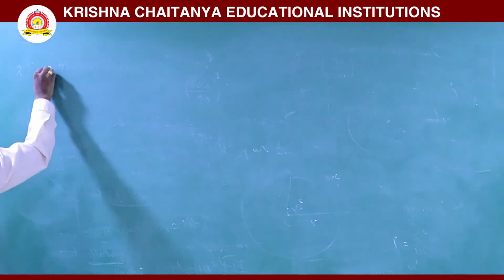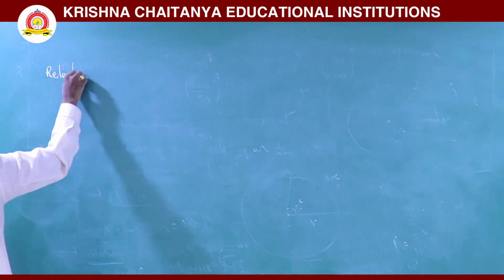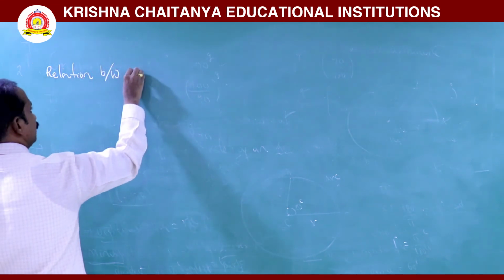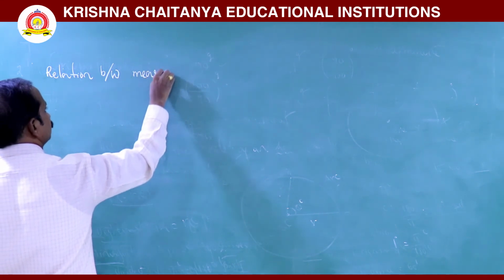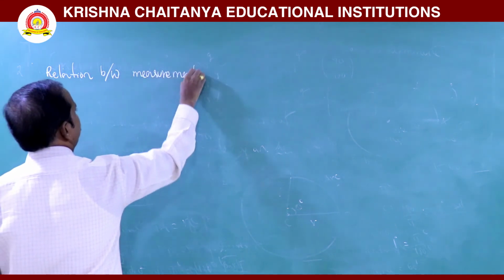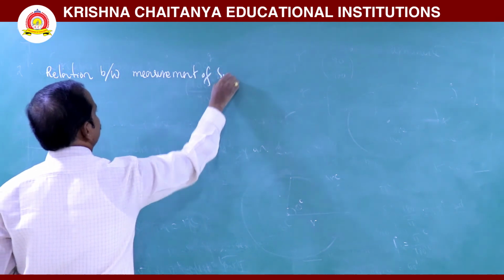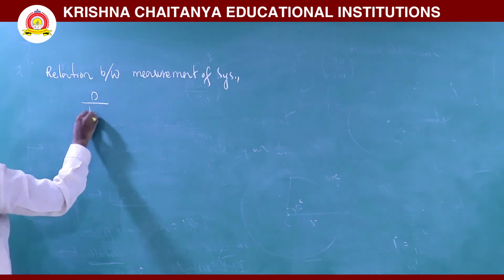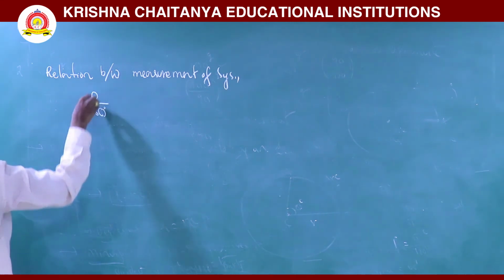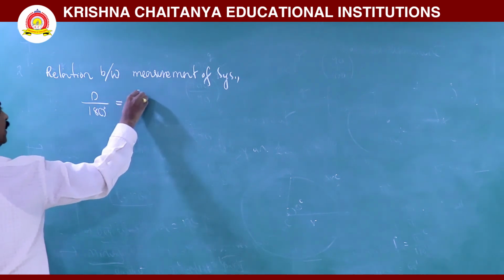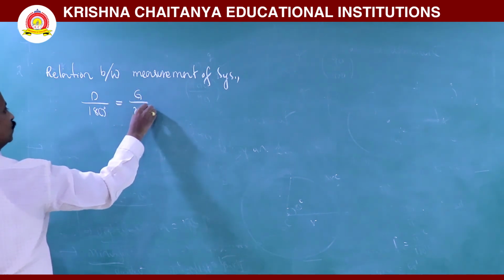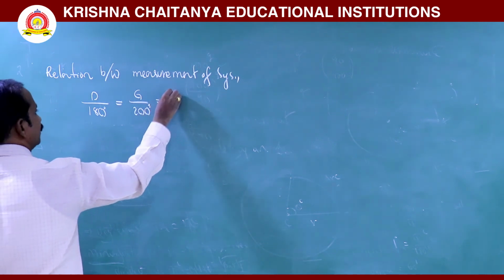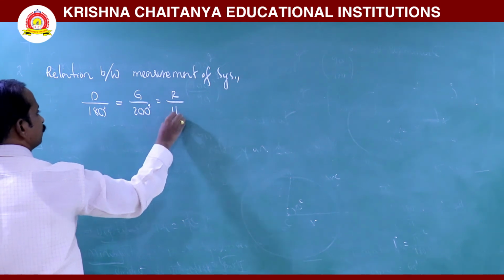So the relation between the measurement systems is: degree divided by 180 degrees, D by 180, gradient divided by 200, G by 200, circular measure or radian, R by pi.